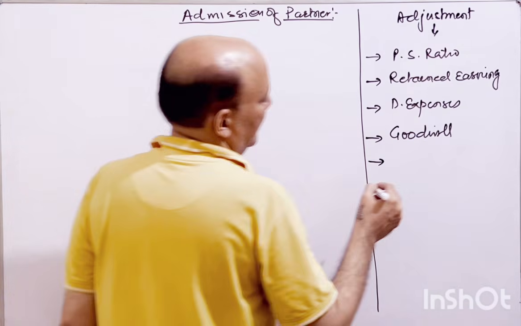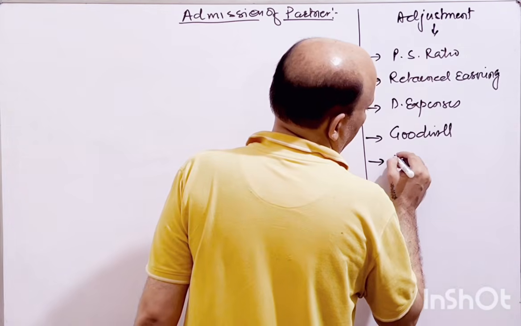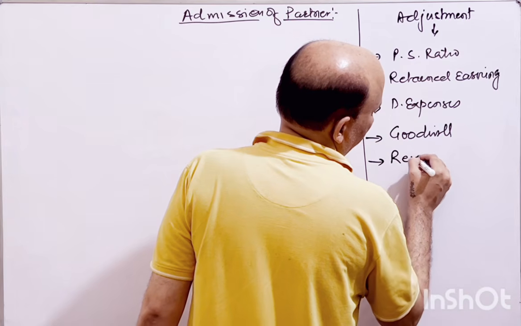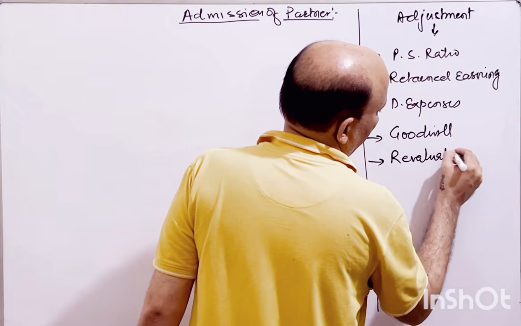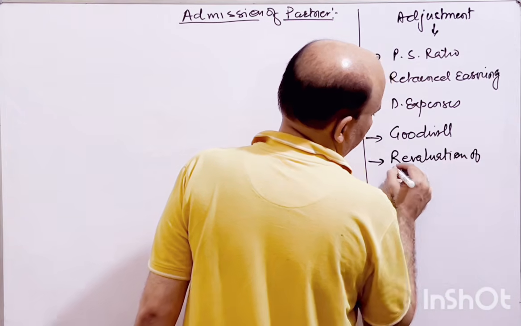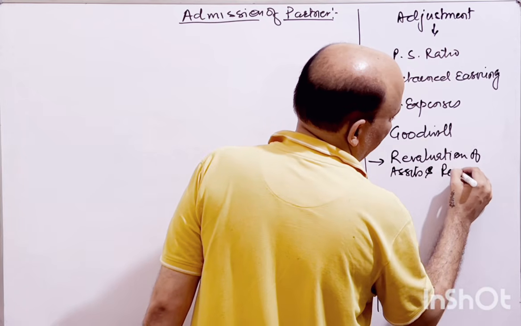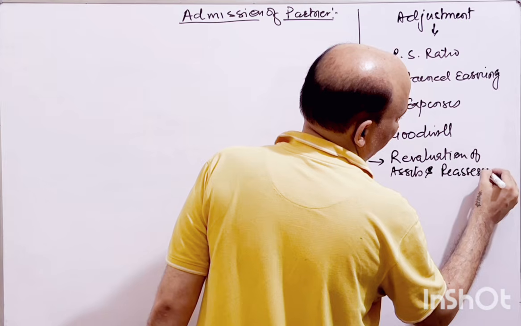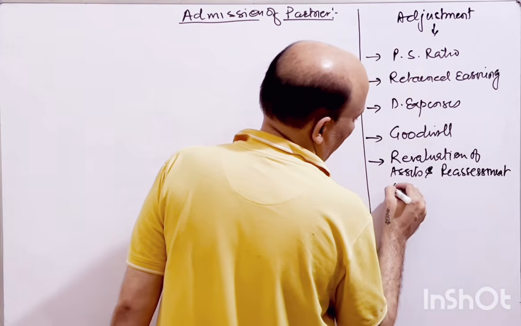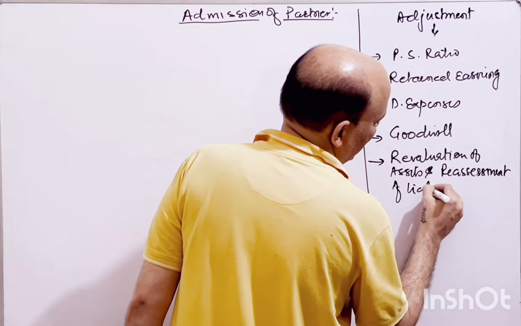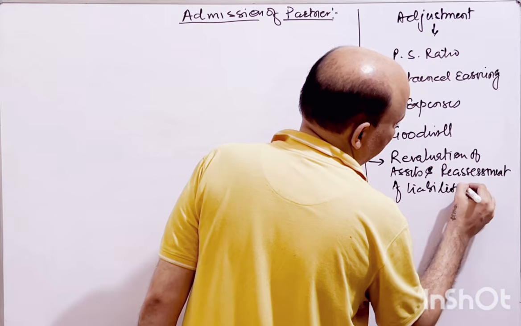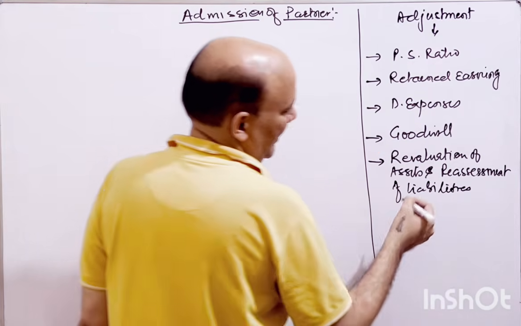And then you have revaluation of assets and reassessment of liabilities. Whatever assets and liabilities are there, you have to revalue and reassess.